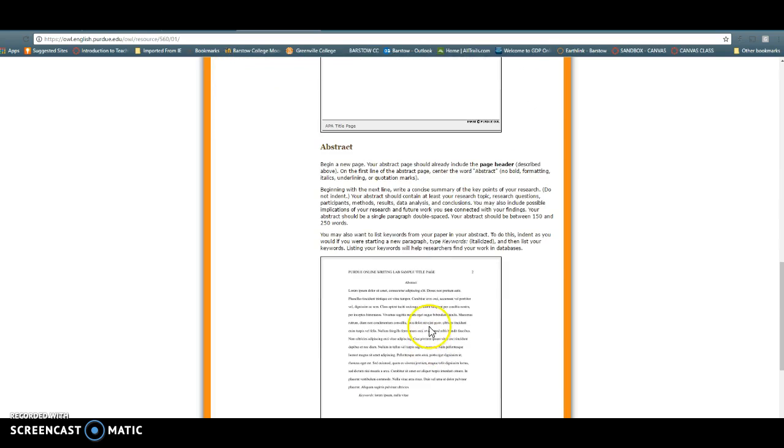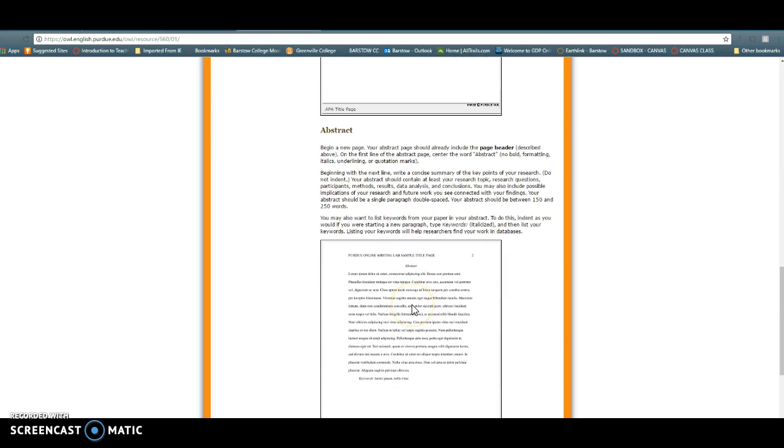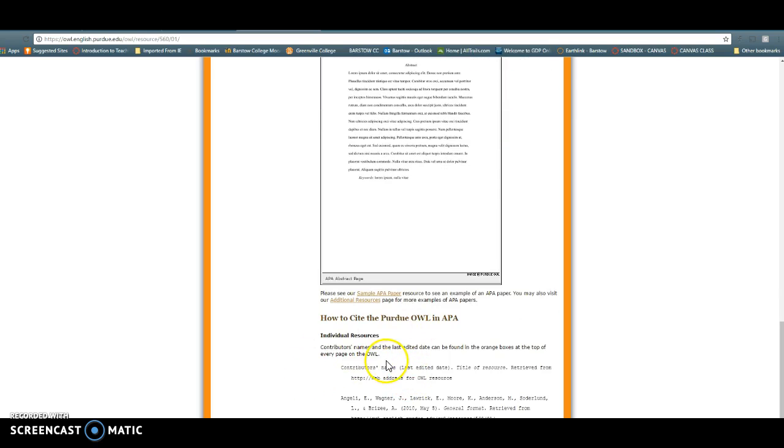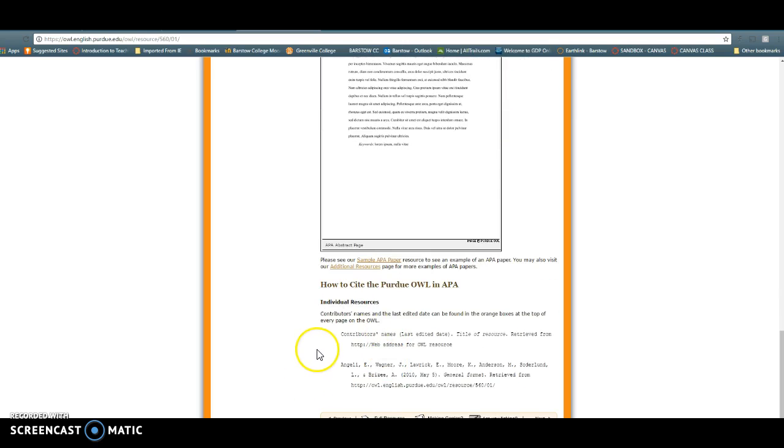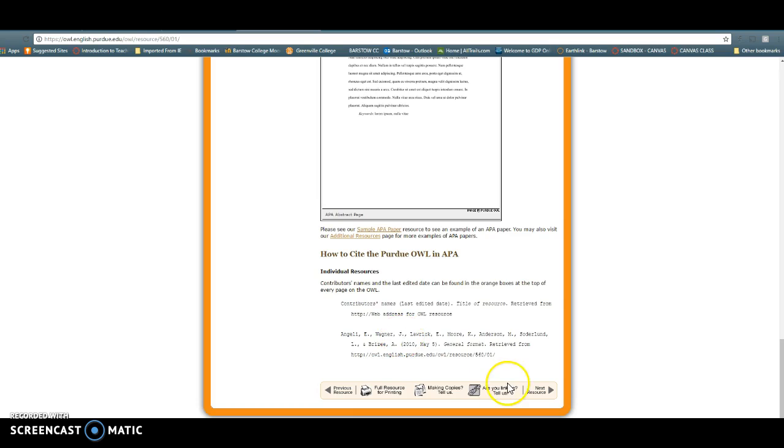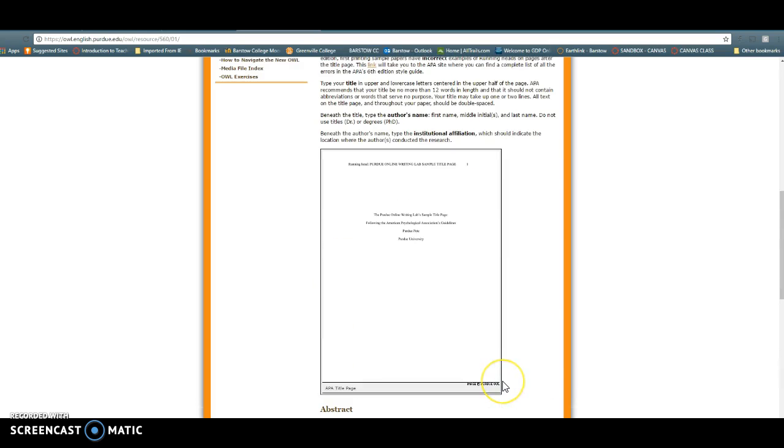If you write an abstract, here's an example of what an abstract should look like. Here's an example of what resources should look like. So the last name, title of the resource. Look at how in the title of the resource, the first word is capital, then the rest of the title is lowercase. So you want to make sure that you're following that format. Look at here too. Okay, those are some important things there.